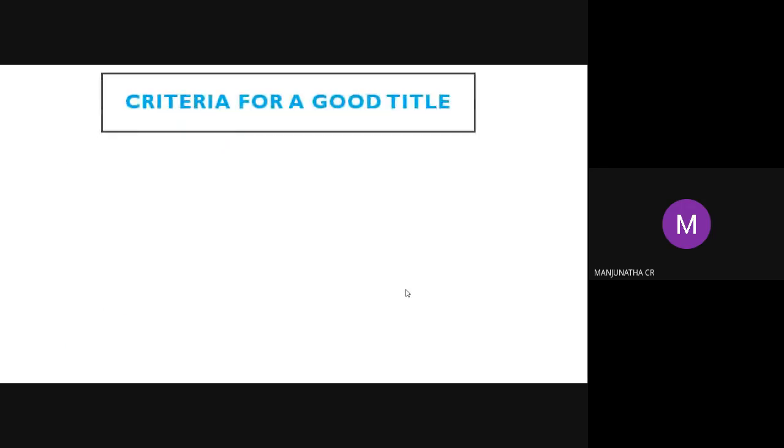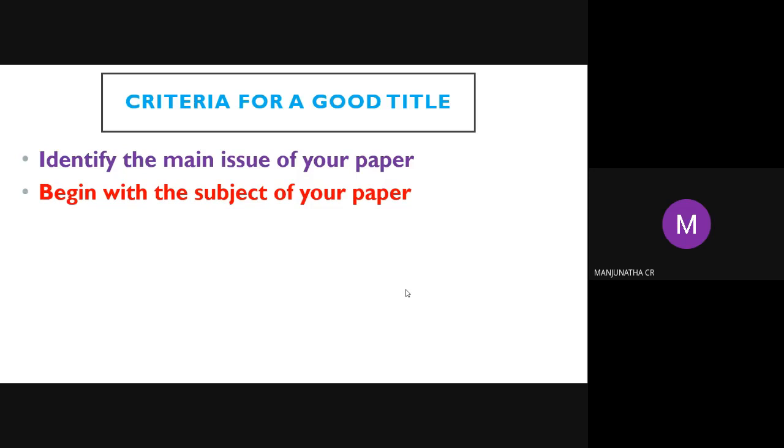Criteria for a good title: the title is very important. First the abstract, second the abstract, but first they will see the title. Identify the main issue of your paper. If you are doing an experiment for some purpose and writing something different in the title, it is not good. Suppose mine is fluoride removal. That word should be present in the title. If not present, no.